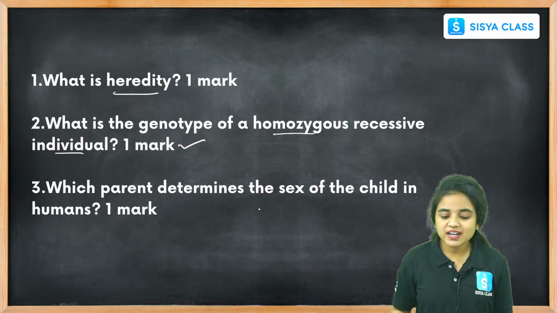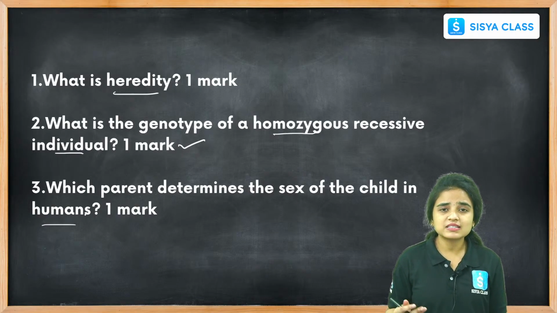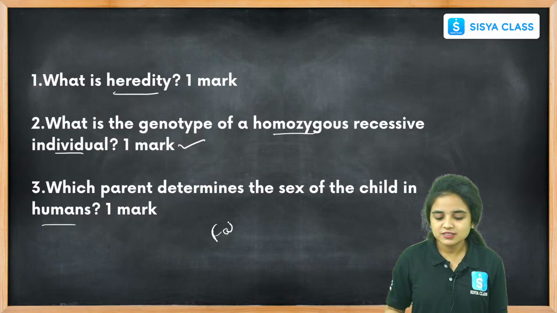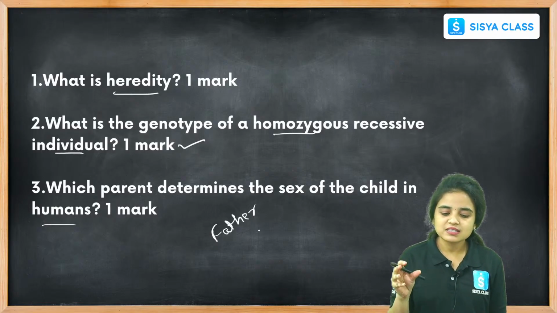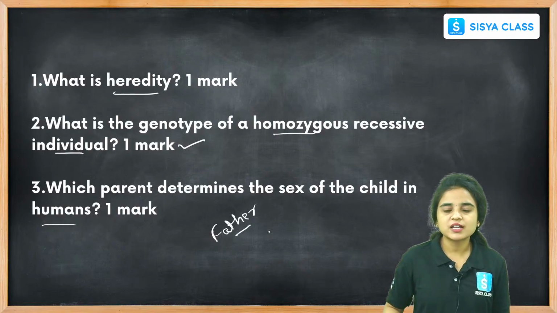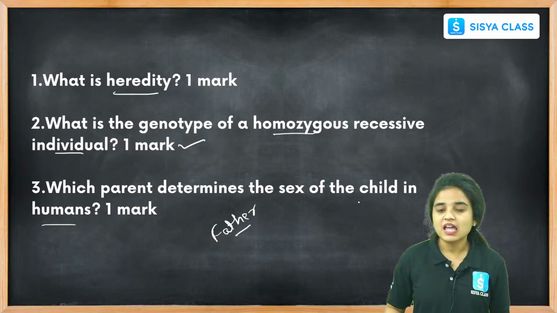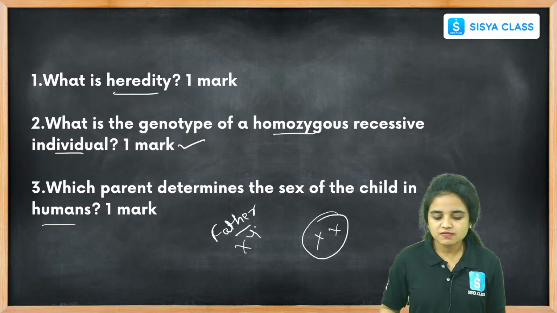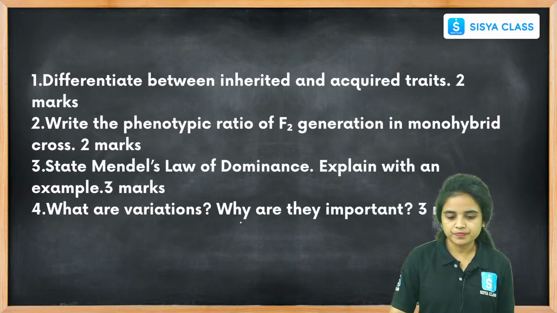And which parent determines the sex of the child in humans? It is the father. The father is the one who determines the sex of the child, and it does not depend on the mother, because the mother carries both X chromosomes and the father carries one X chromosome and one Y chromosome.